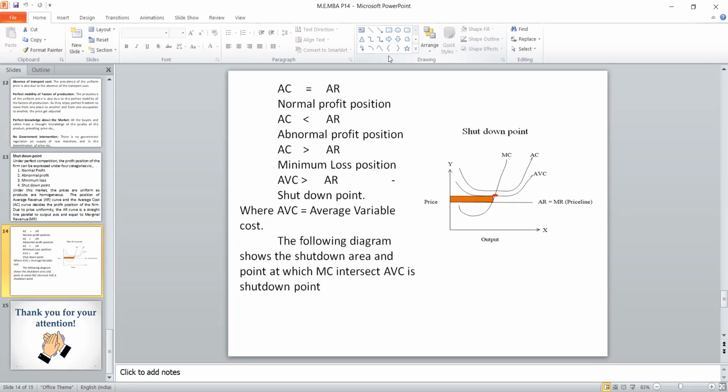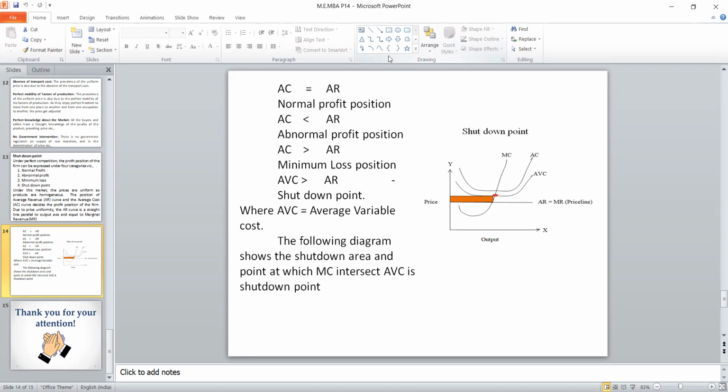So you can see the diagram. This diagram indicates output is measured on the horizontal axis, price is measured on the vertical axis. Because of price uniformity, average revenue equals marginal revenue. At that level only, price is fixed, and where MC intersects AVC, that point is called the shutdown point. Suppose it is lying below that, we call this minimum loss. When AVC is lying above the AR, then this particular position is called the shutdown point.